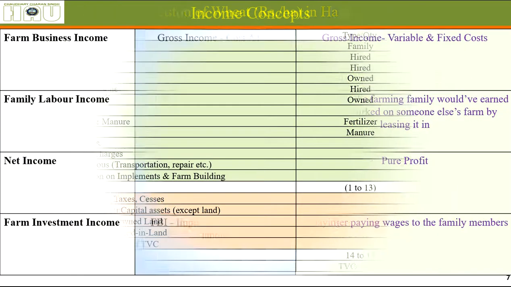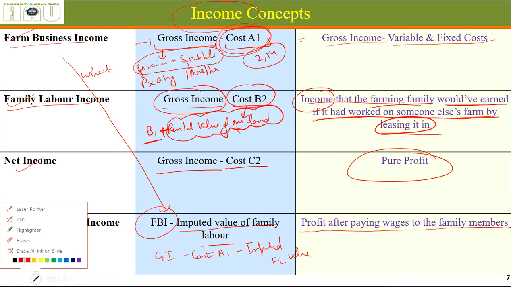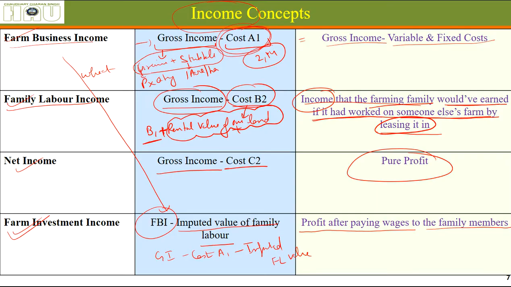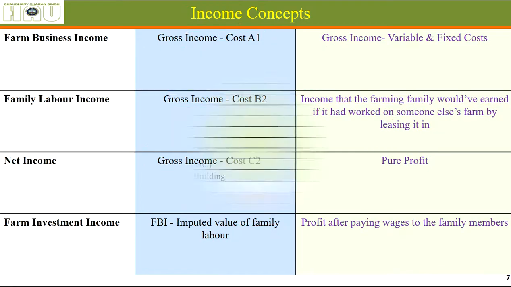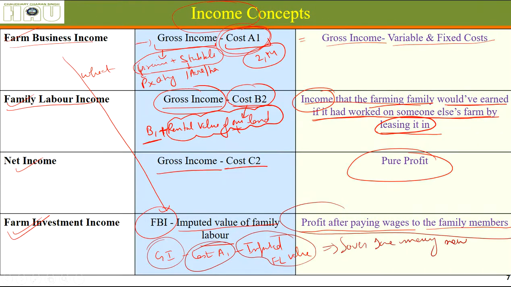This is the actual profit that a farmer should consider his own. Let's say out of the total income, after paying for all the fixed and variable cost plus paying for the family labor work that has been done by our family members, if he saves some money now, that means it was worth including all his family in crop production. Otherwise there was no point in including them. They might have worked for someone else. Okay,